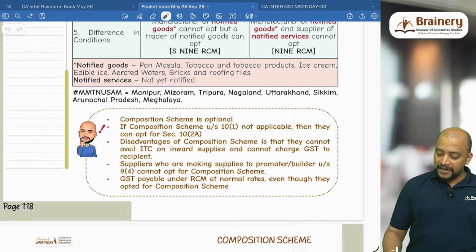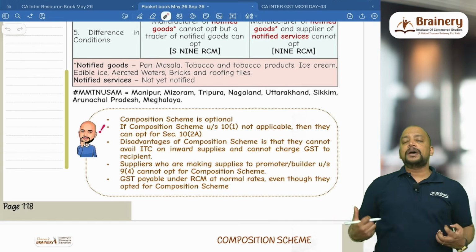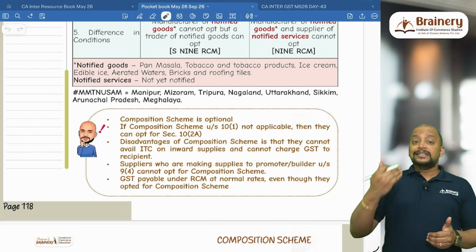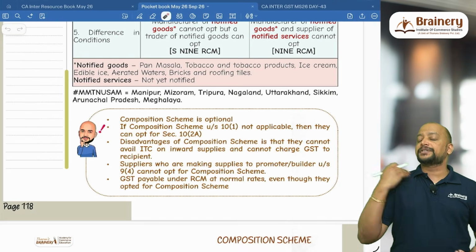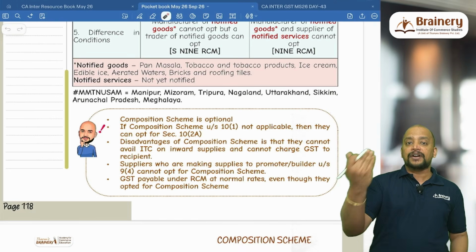Then the disadvantage of composition scheme is that they cannot avail ITC on their inward supply. If I am under composition scheme, I cannot take ITC on my inward supplies, as well as the GST which I am paying under composition scheme, that is at 1% or 5% or 6%, I have to pay out of my pocket, and I cannot recover that from my recipient.